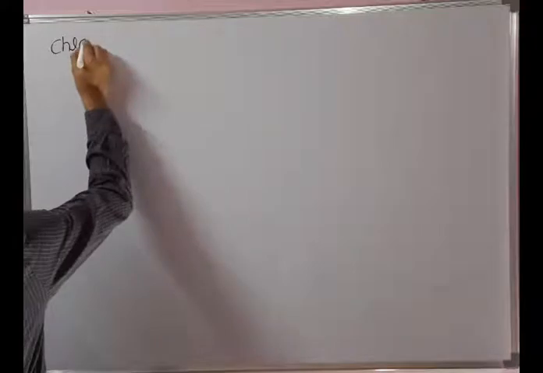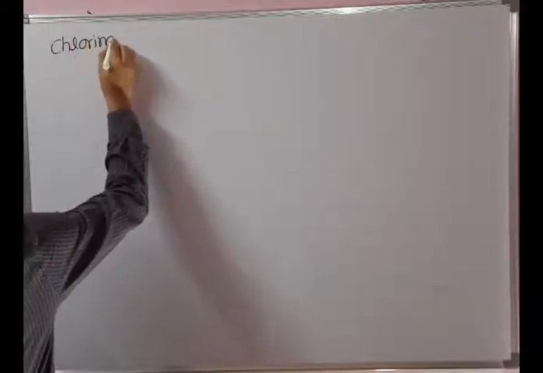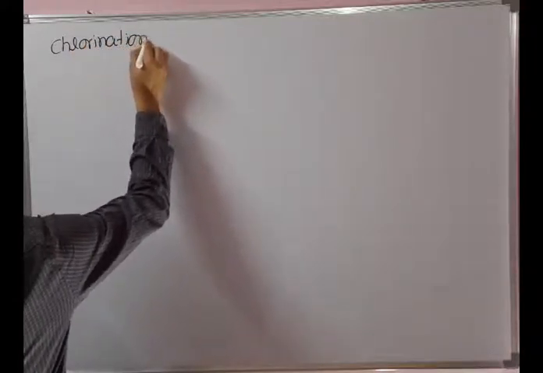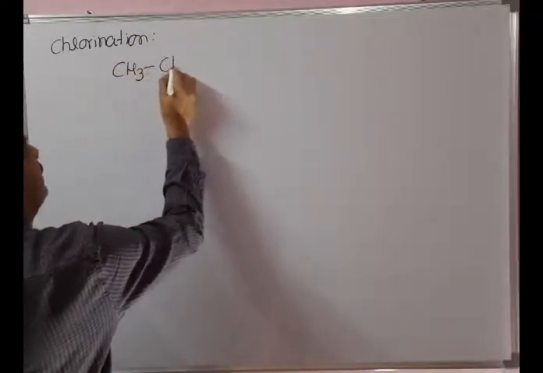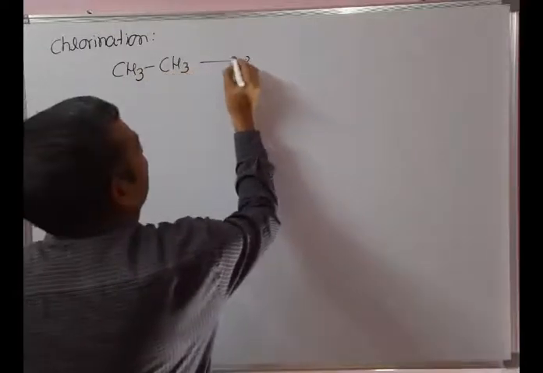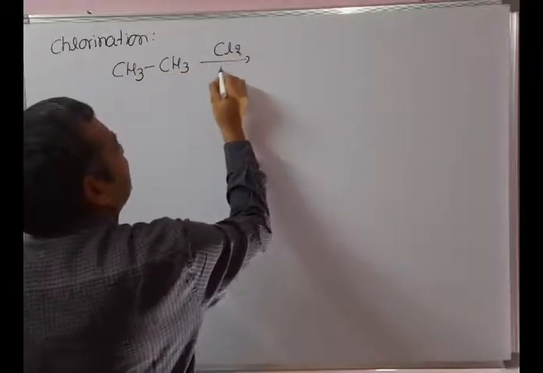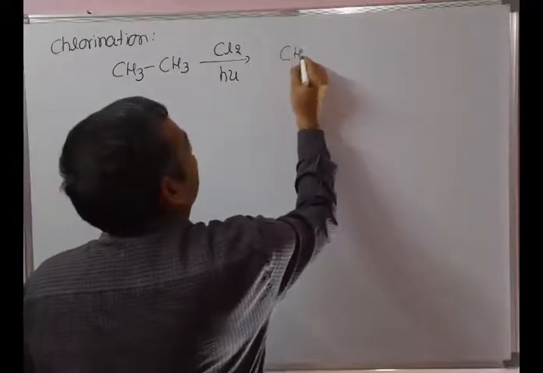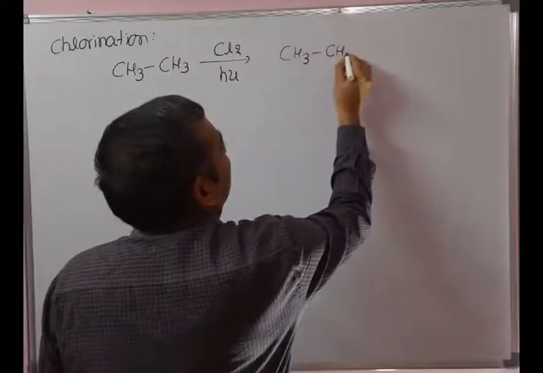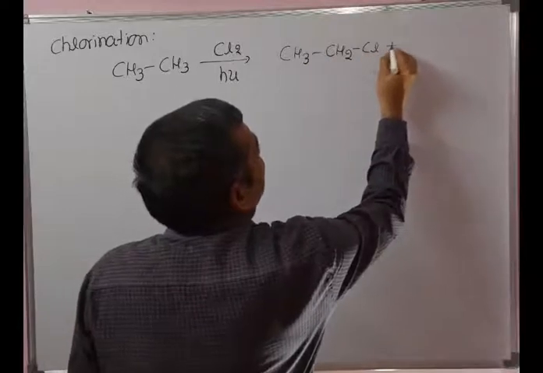Let's see the chlorination method. For example, take ethane, CH3CH3, which reacts with chlorine in the presence of sunlight. The product obtained is CH3CH2Cl plus HCl.